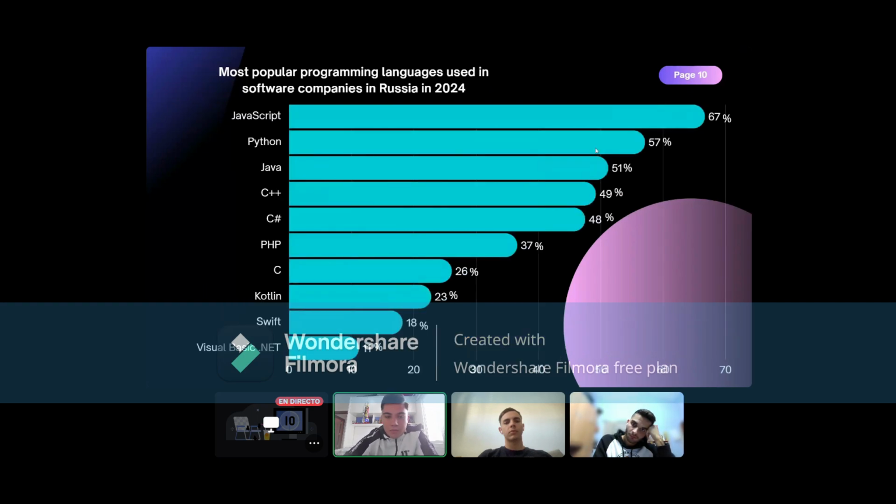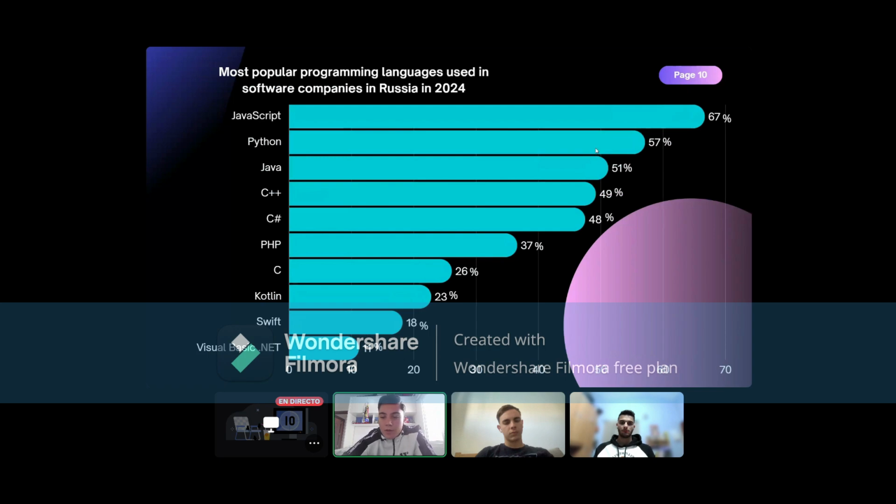And now the most popular programming languages used in software companies in Russia in 2024. As we can see here, they are in order, so I will explain. The first one is JavaScript with 67%, a very clear leader. Under JavaScript we have Python with 57%. It's a very good percent also. It's only 10% under JavaScript.